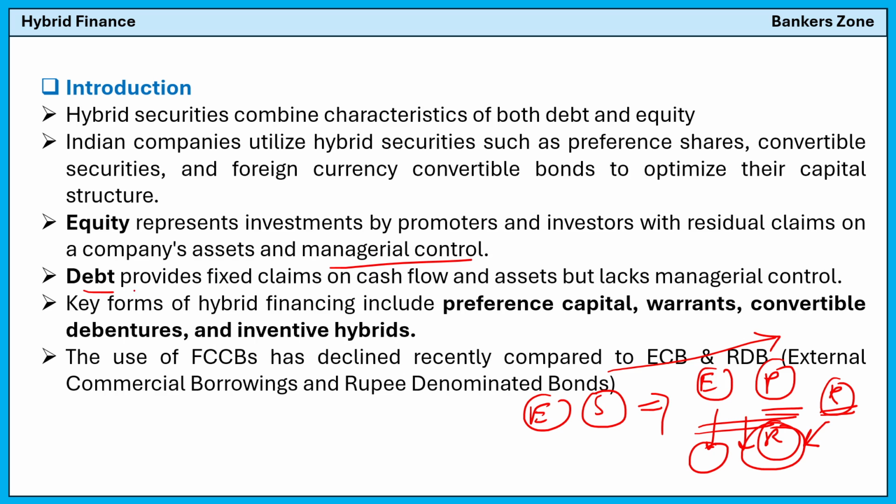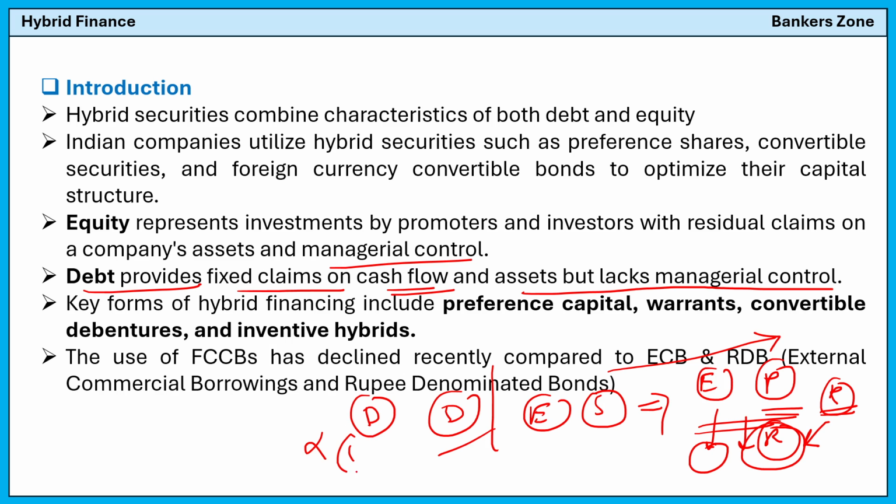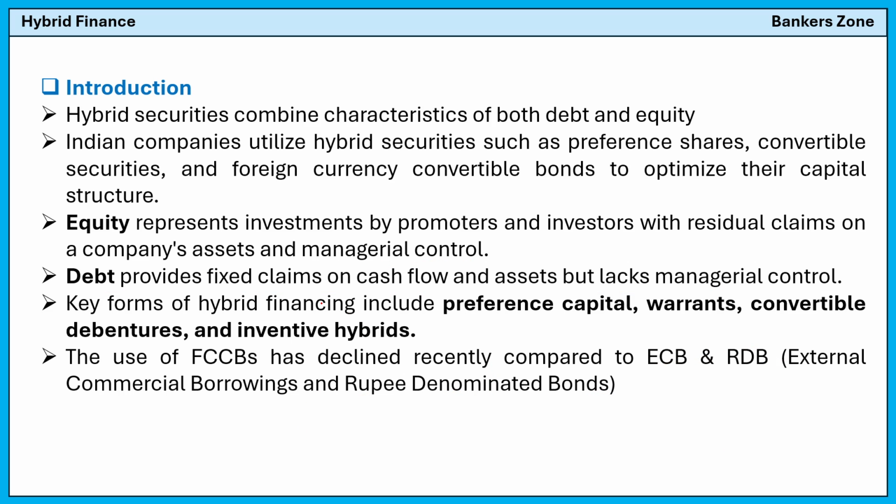Now see, debt provides a fixed claim on cash flow and assets but lacks managerial control. In the case of debt security, it is very different. If you are holding the debt security of a company, you do not have control over the company. You cannot have voting rights in their meetings, right? That means you will not have managerial control if you have debt security. However, in the case of debt security, the returns are much more fixed.